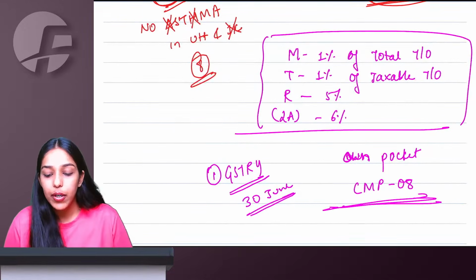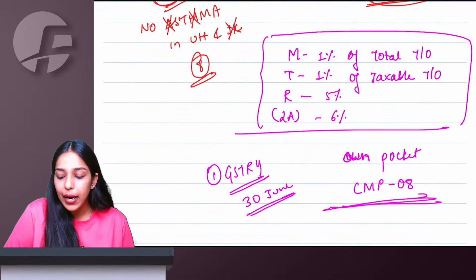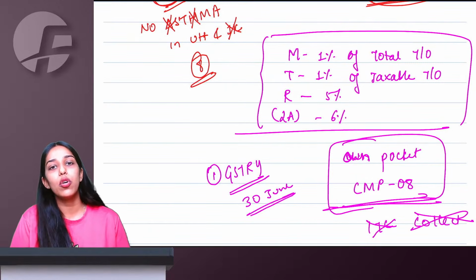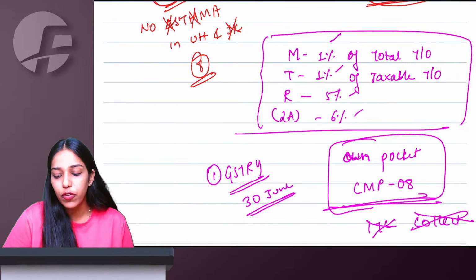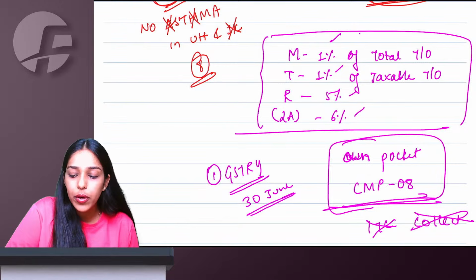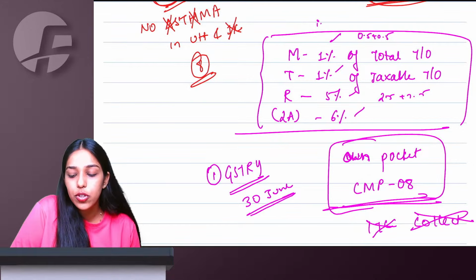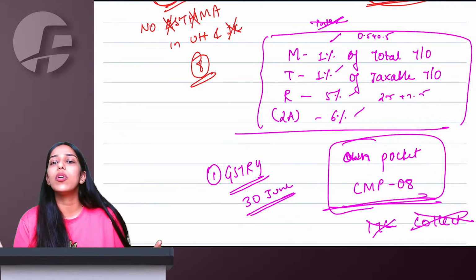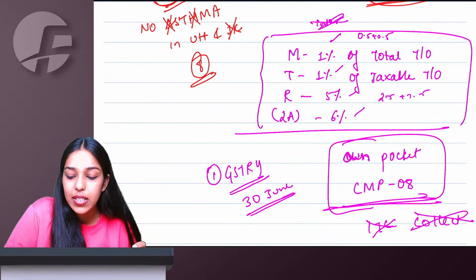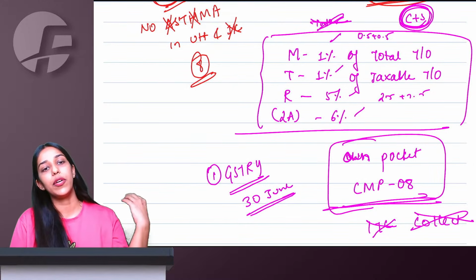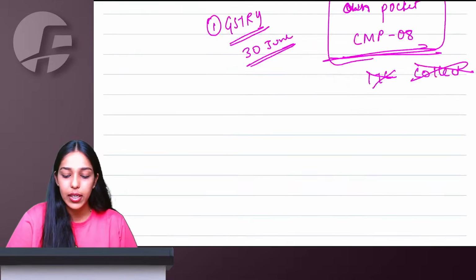So only one return. But on a quarterly basis, you have to file a form, and no ITC you can take, no tax you can collect from customer. Whatever is your turnover, out of that, 1%, 1%, 5 or 6% out of your own pocket, on a quarterly basis, you have to pay to government. And this is going to be 0.5 plus 0.5, 2.5 plus 2.5. Why? Because a composition person is not allowed to make interstate sale. You can do interstate purchase, but you don't get ITC, so that's not a problem. But interstate sale you cannot do. So the liability is always for intrastate supplies, which is going to be CGST plus SGST only.